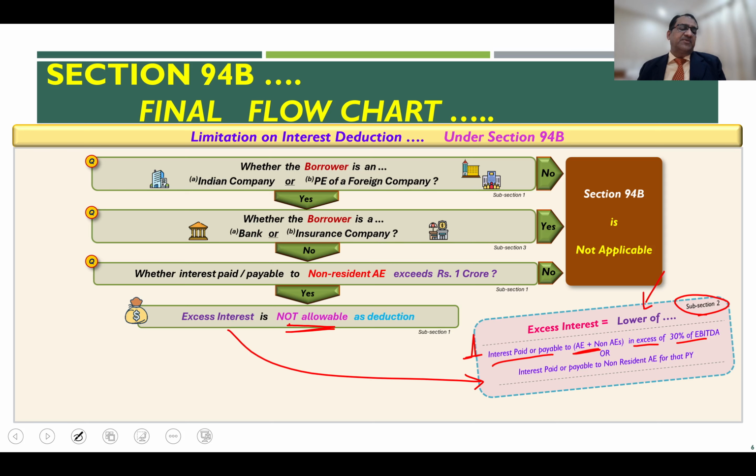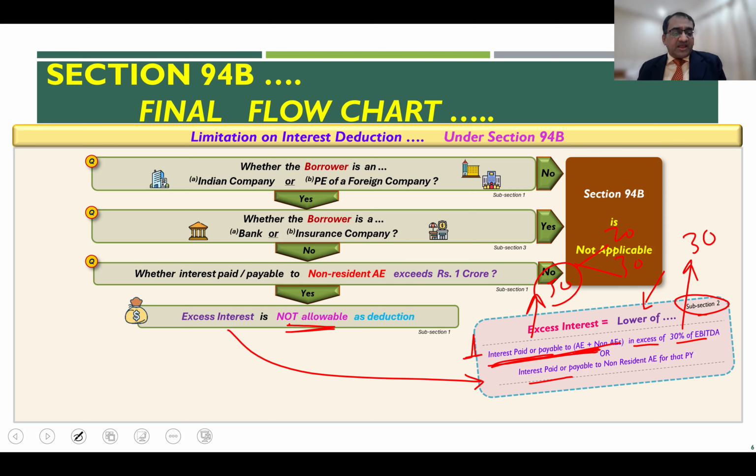of 30% of EBITDA. So for example, if your EBITDA is 100, 30% of EBITDA is 30, and if you are paying interest, let us say 50 to both AE and non-AE, or the interest payable out of this is, let's say, 20 to non-AE and 30 to the AE, right?